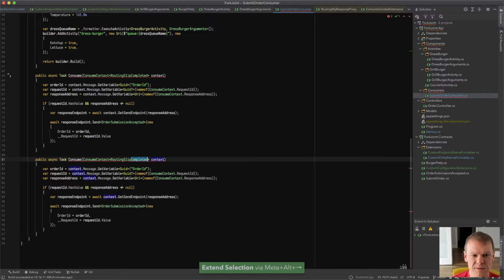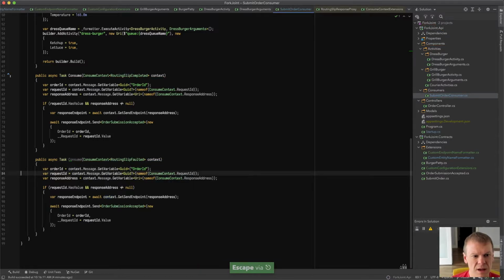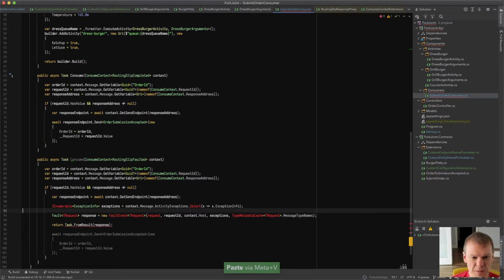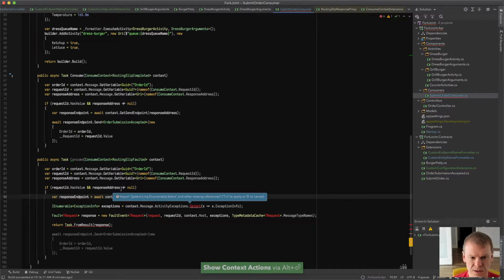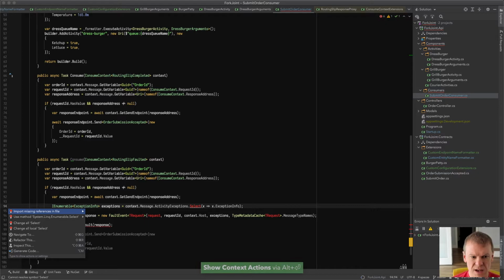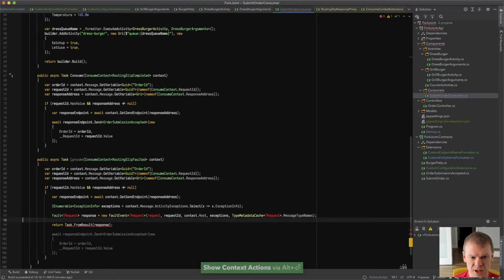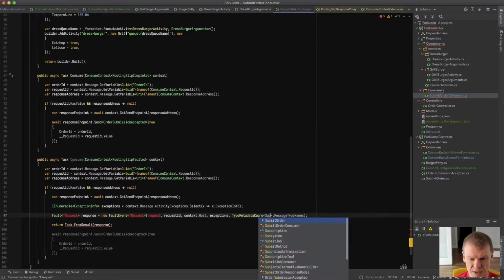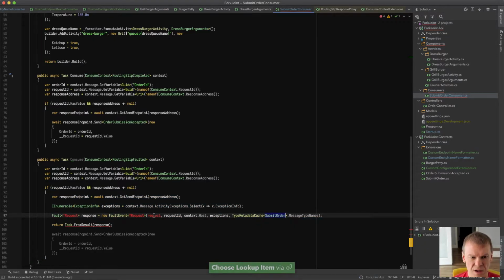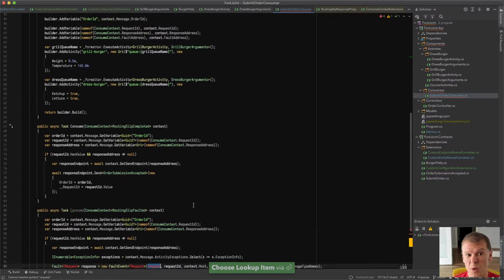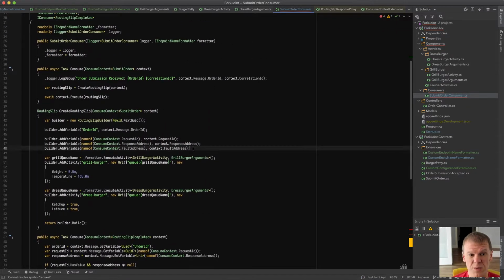We're going to add routing slip faulted to this one because we're going to keep this code in our own. We're not going to be tied back to the original thing here. We have the response endpoint. Activity select. Got some link stuff here. We know that the request type is submit order. We didn't keep a copy of the request, so we should add that variable as well. So we'll also add the original request.